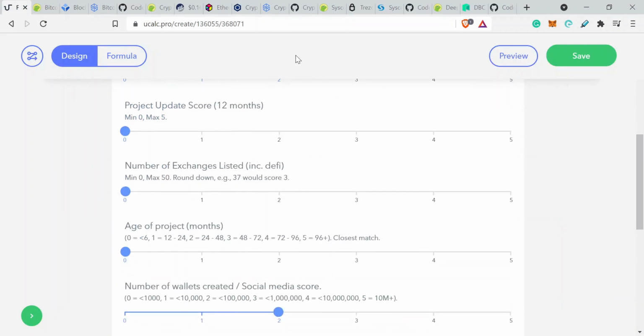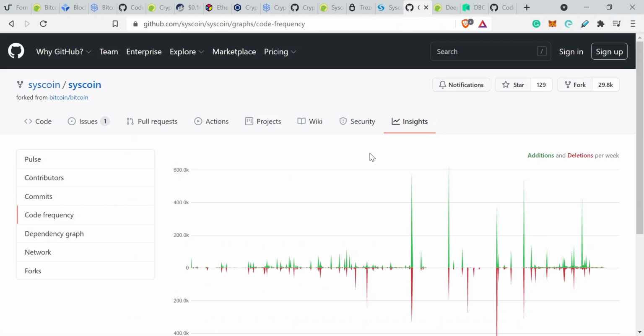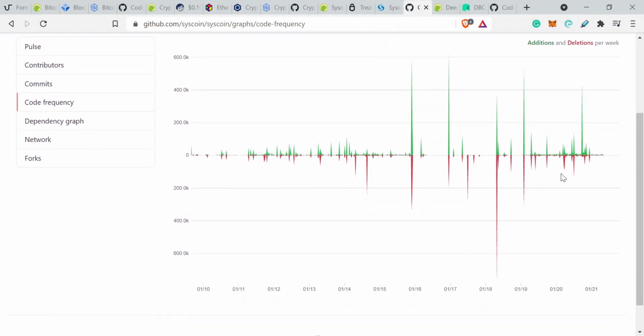Then we've got the project updates. So we're going to go to the Syscoin code. Fairly frequent updates here. I'm going to count the ones that are over kind of 100,000. So we've got one big one there, and technically that falls slightly outside of scope. We've got 2 there. Depending on how you judge this, we're roughly 9 months in here.